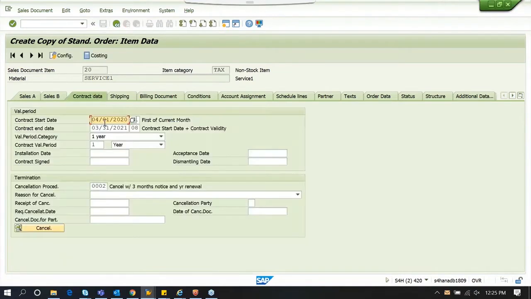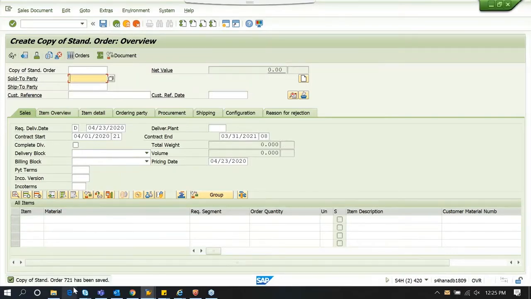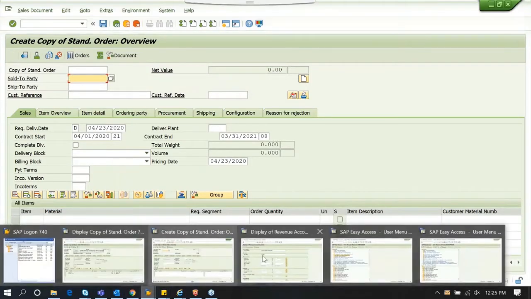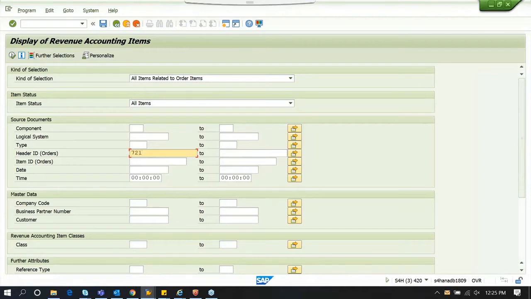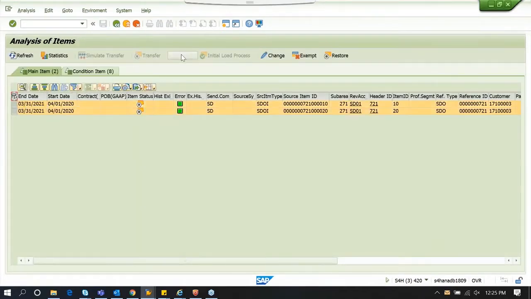So the second line, which is service, is mainly to deal with time-based revenue recognition. So we have start and end date for 1 year from April to March. And I'm going to save this sales order. So 721. So I'm going to manually process this sales order to RAR to create the contract for it.